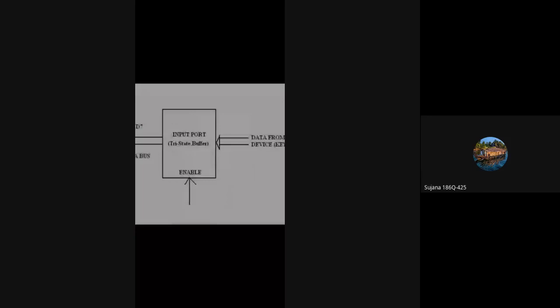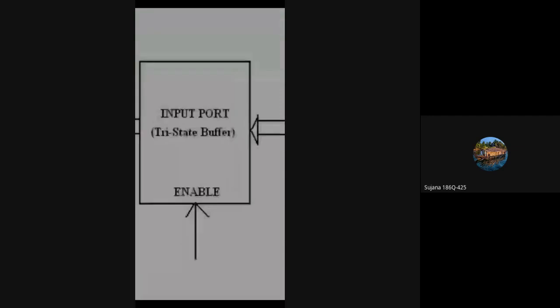The buffer is tri-stated and its output is available only when the enable signal is active. Here you can see an enable signal.